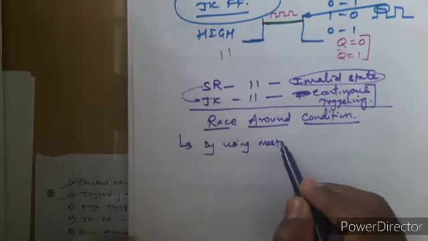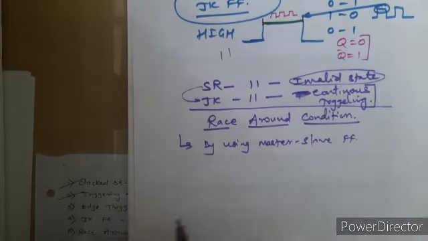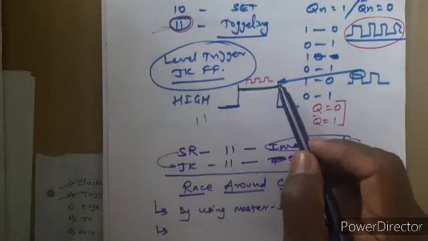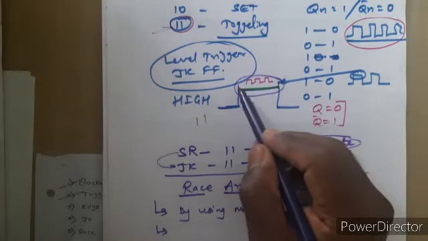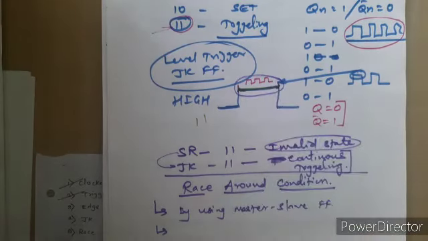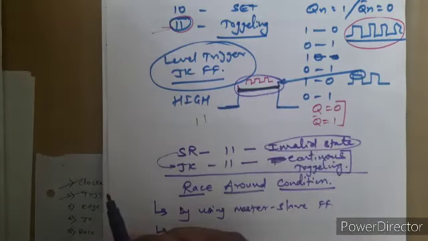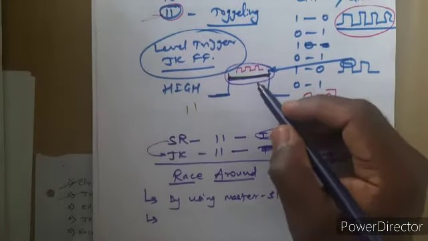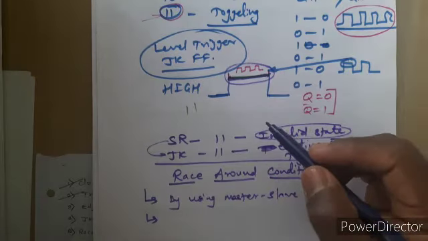master slave flip-flop, or what can be done. Now look here, our JK flip-flop gets triggered at this point and remains on till this point. What if we provide triggering at a very particular point?